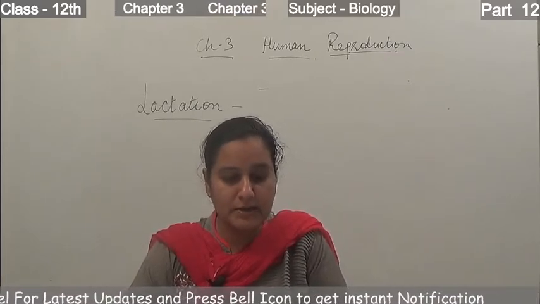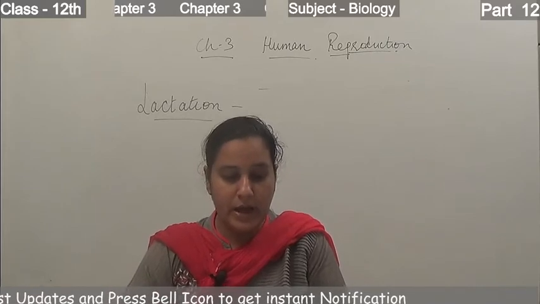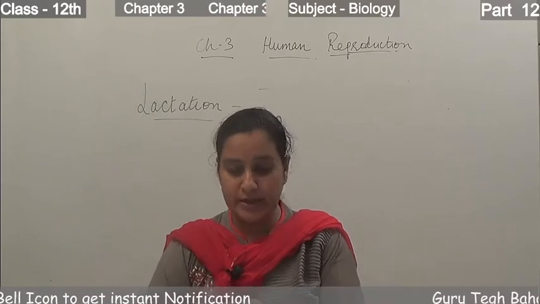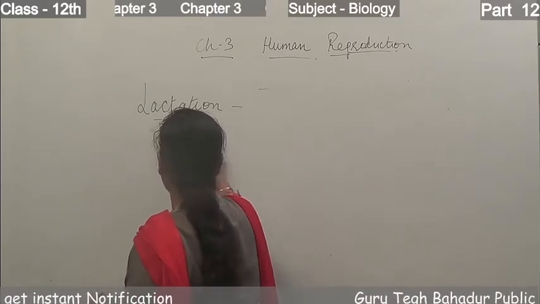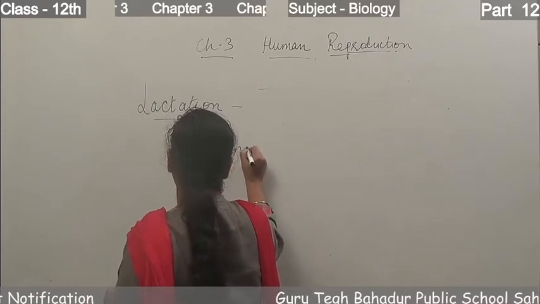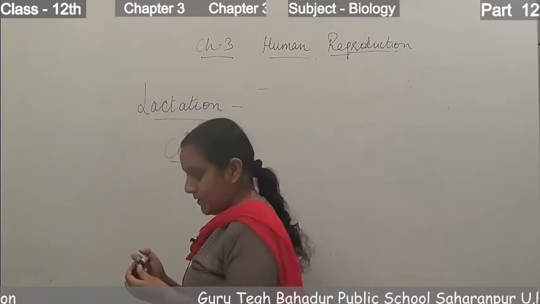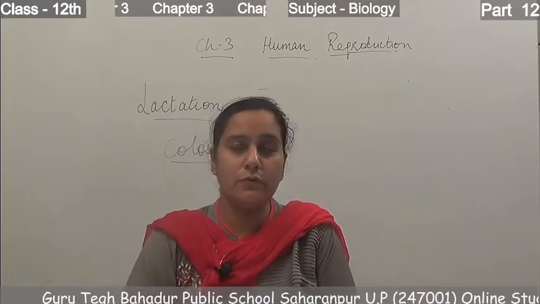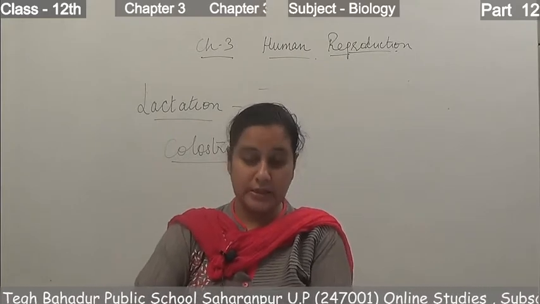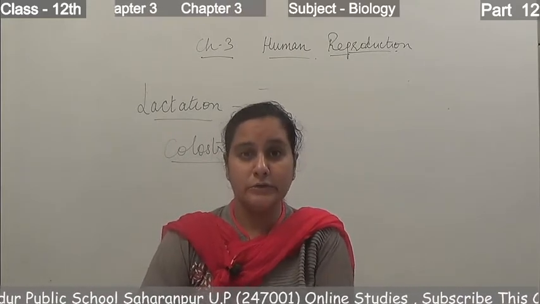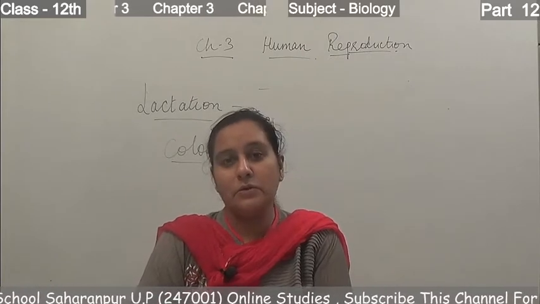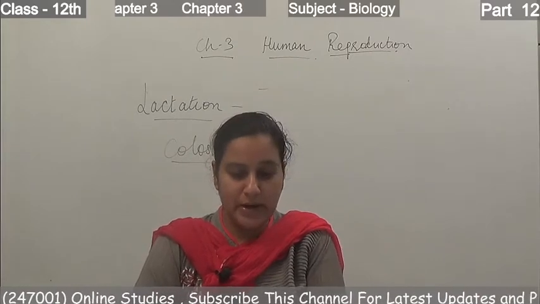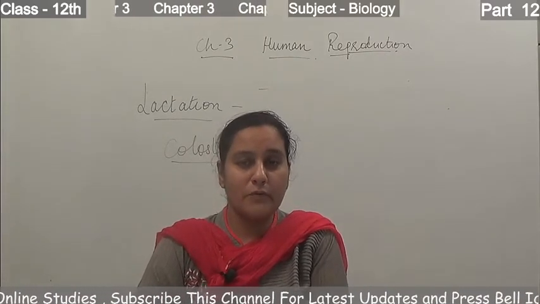This helps the mother in feeding the newborn baby. The milk that comes out from the mammary gland during the initial days of lactation is known as colostrum. The very first milk that comes from the mother's breast is colostrum, and it is very useful for the newborn baby as it contains many antibodies and nutrients that build up the immune system of the newborn baby. So breastfeeding is recommended by doctors for bringing up a healthy baby.